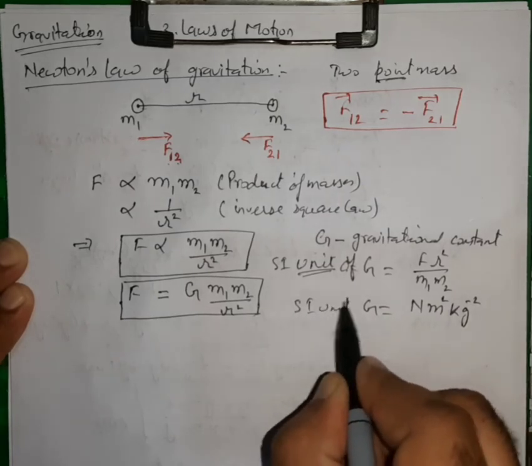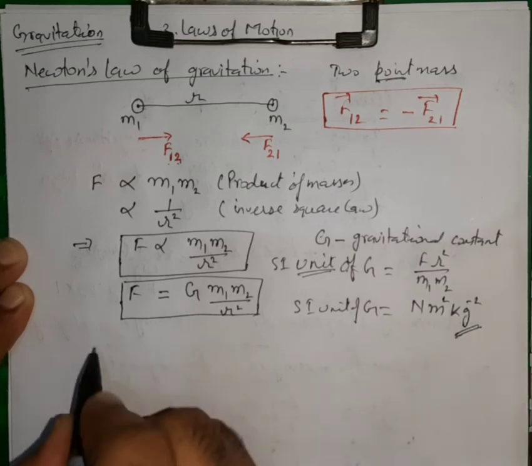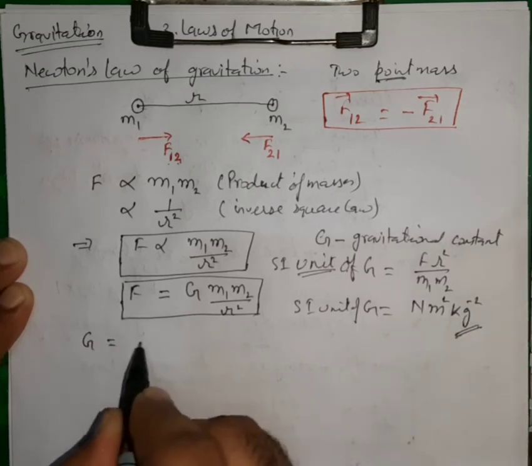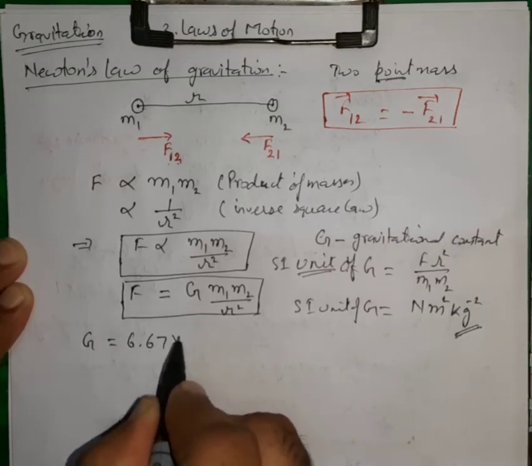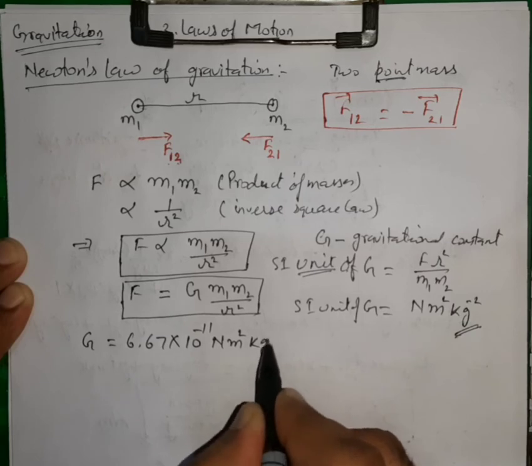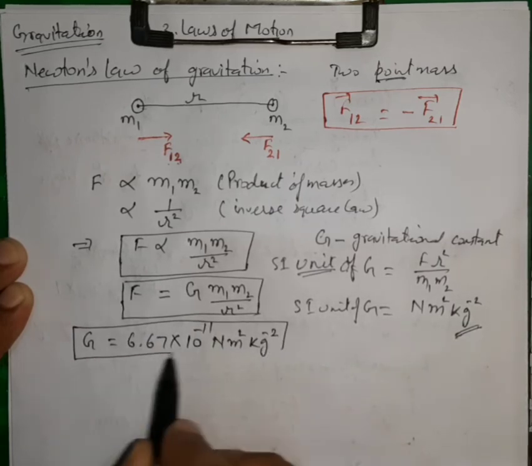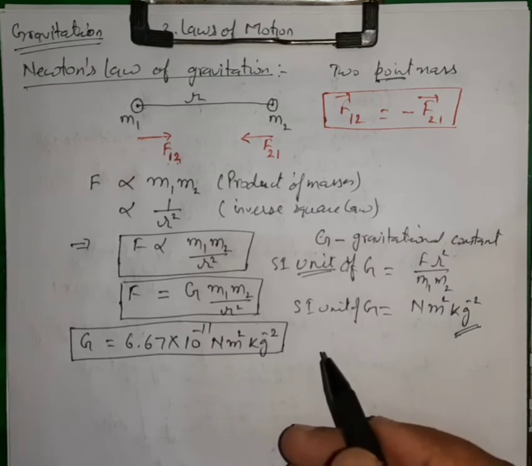Now its value. The value of G is taken as 6.67 multiplied by 10 raised to power minus 11, and the unit is Newton meter square per kg square. This is what we have to remember.